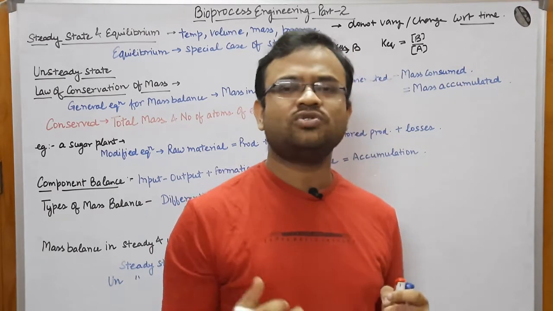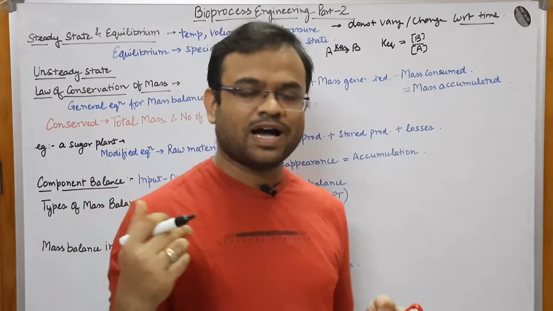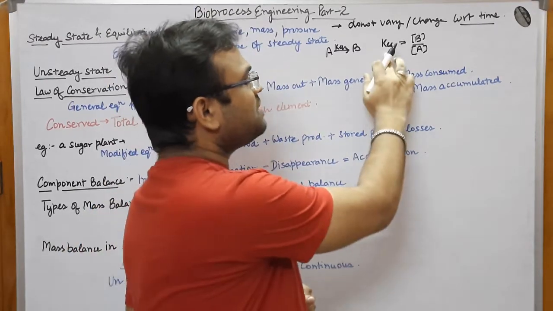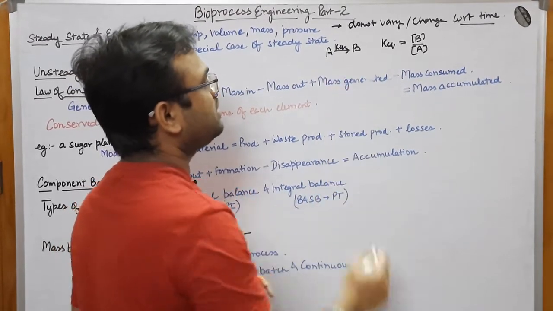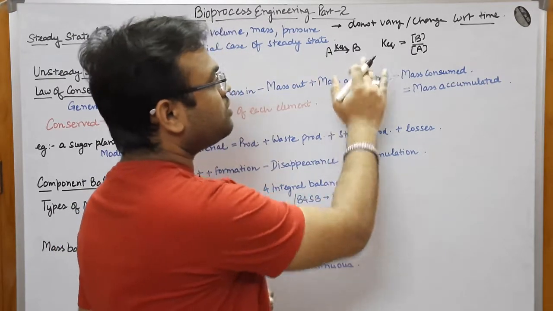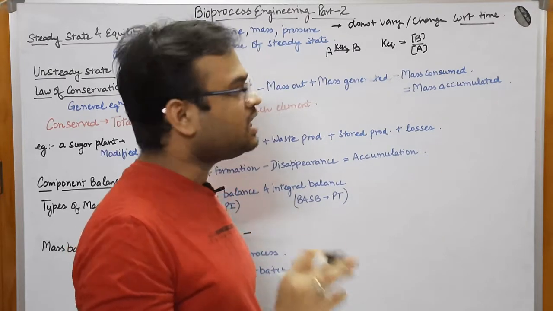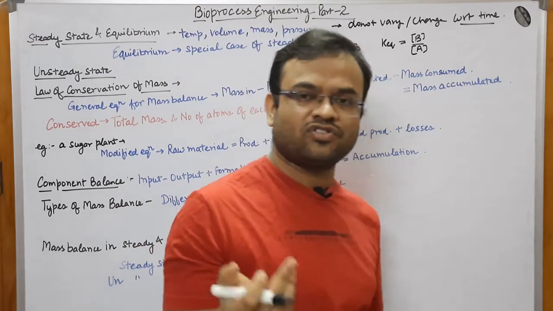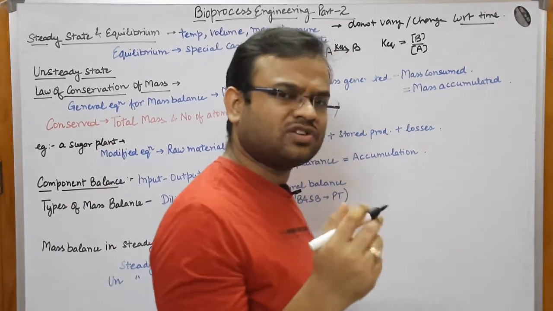Now we can also link the K equilibrium with the delta G concept, and understand whether the reaction would move forward, move backward, or be in equilibrium. Let us understand this equation again. A is the reactant and it is forming B, which is the product, and the equilibrium constant of this reaction is K equilibrium. K equilibrium is equal to the concentration of B divided by the concentration of A.